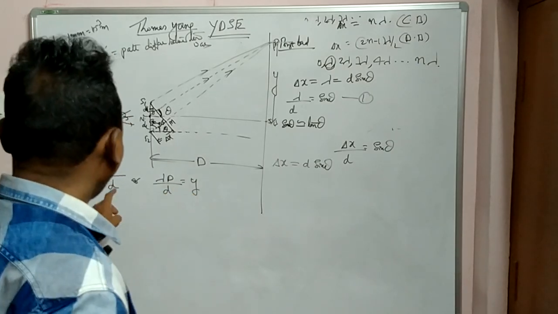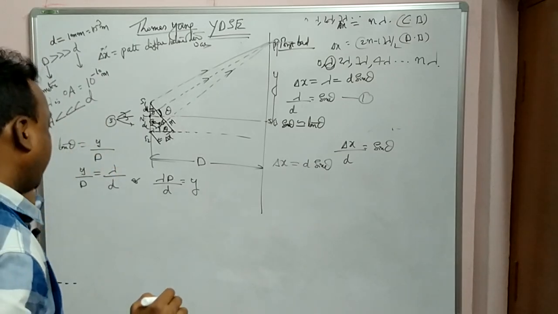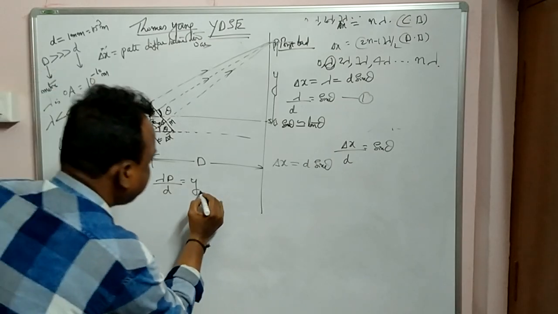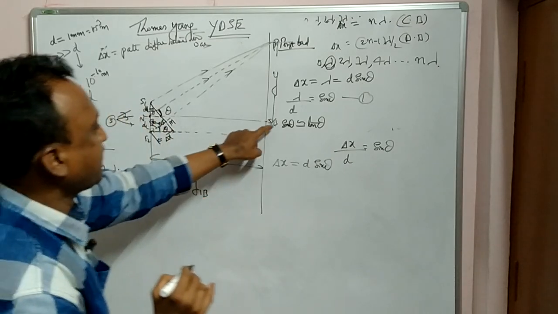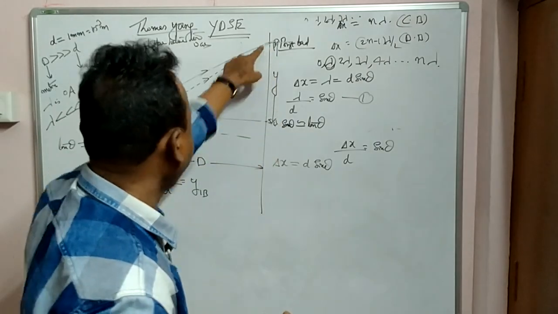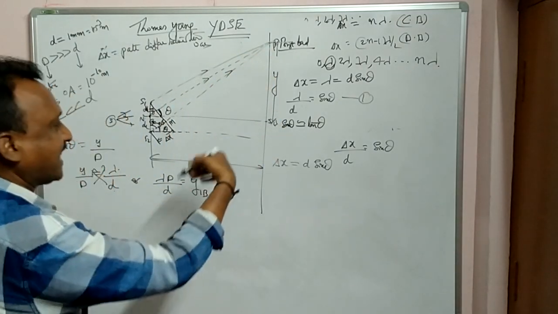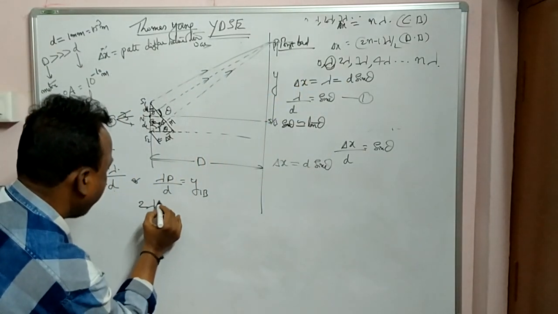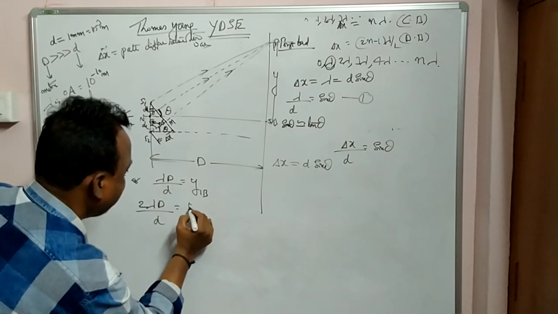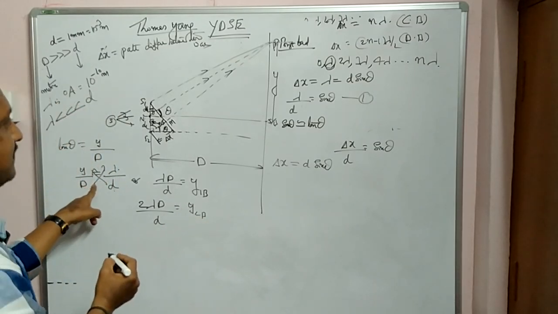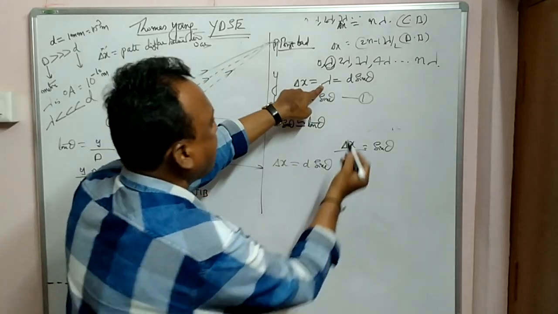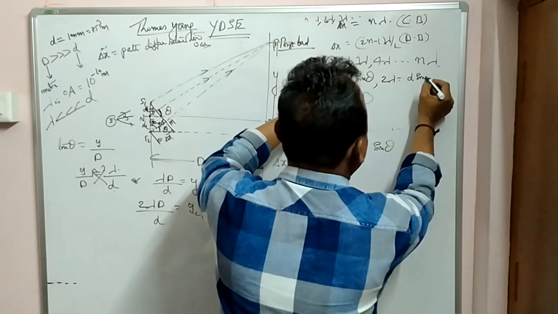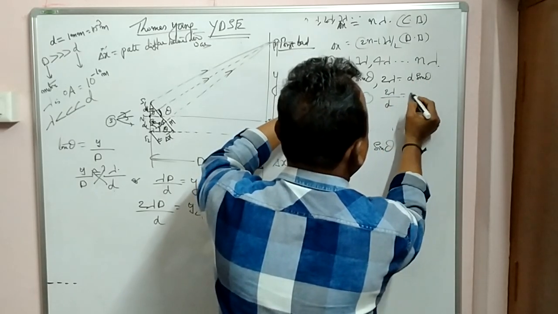Clear, all of you? Cross multiply: lambda D by d. So this is called the first bright from the central band. Similarly, for the second bright it is the same thing again with 2 lambda, that means 2 lambda D by d. Here delta x: put 2 lambda in place of lambda. Delta x is 2 lambda is equal to d sin theta.